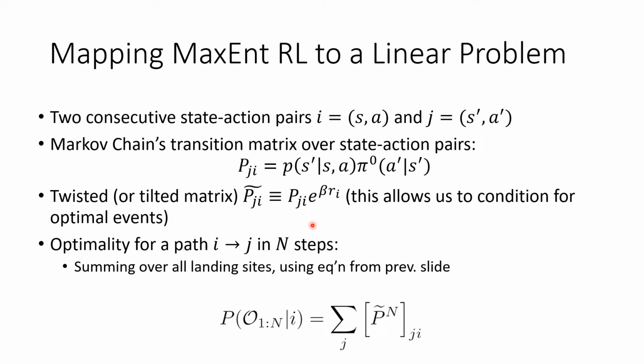Now, optimality for a path from I to J in n steps is simply p tilde to the nth power element ji. And now since we don't care about where we land in this trajectory, we're going to sum over all the nth landing sites j, and that is precisely the probability of optimality for a trajectory starting with state I.